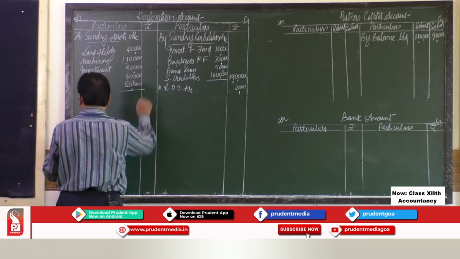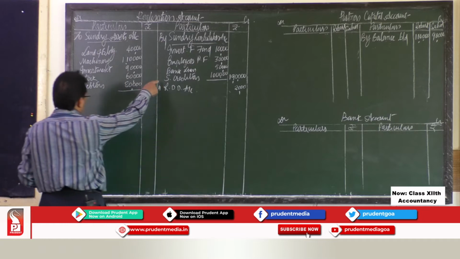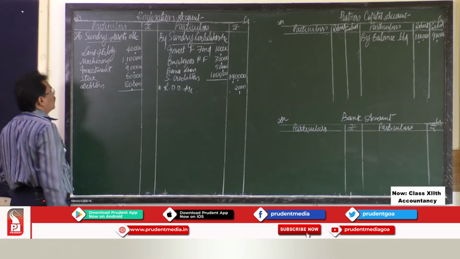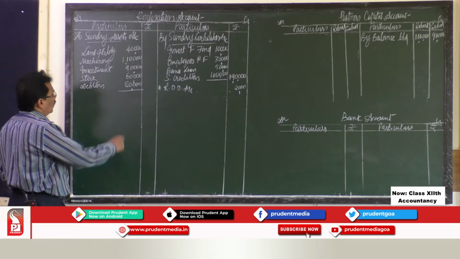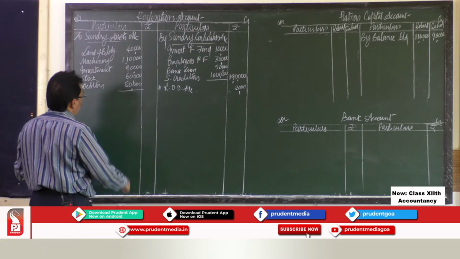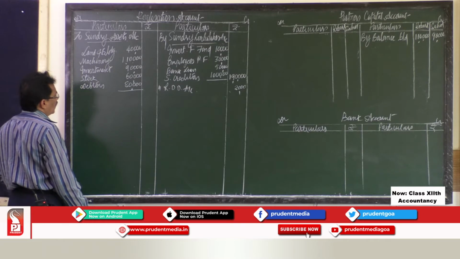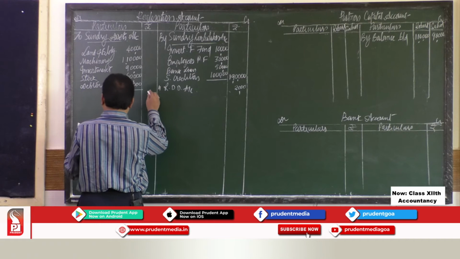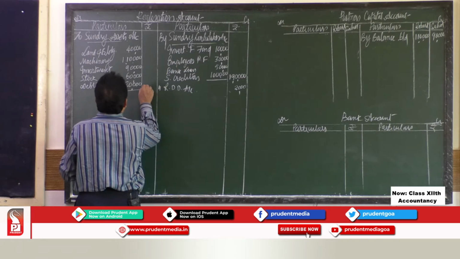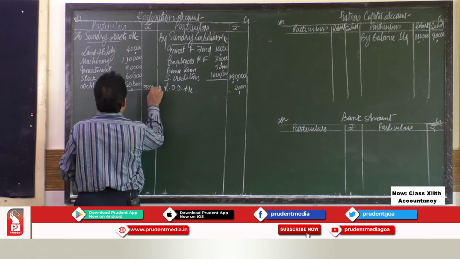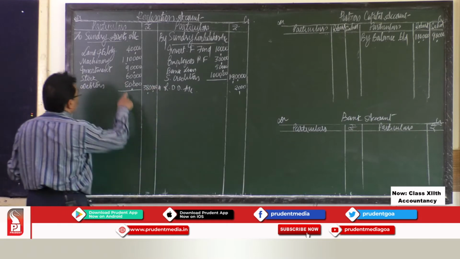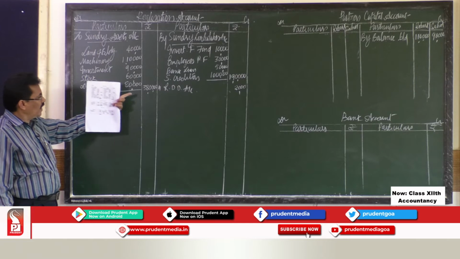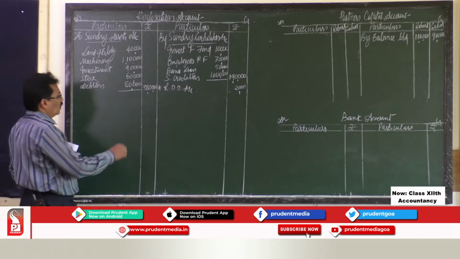Now, all these total you have to put in the outer column, that is 40,000 plus 1,10,000 plus 90,000 plus 60,000 plus 80,000. So, this total works out to 3,80,000. The total of all these realizable assets is rupees 3,80,000.